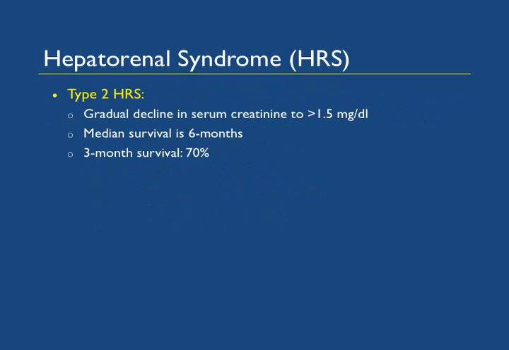Type 2 hepatorenal syndrome is a gradual rise in serum creatinine to greater than 1.5 mg per dl, and the median survival in these patients is around 6 months. The 3-month survival is 70%.